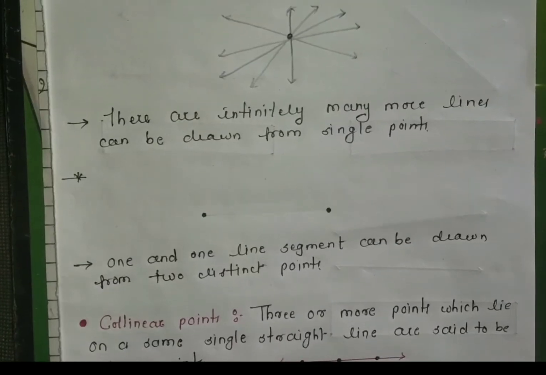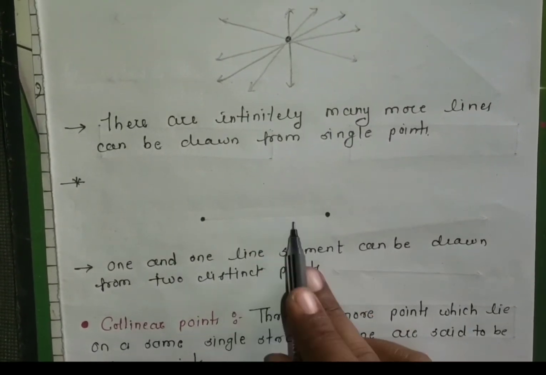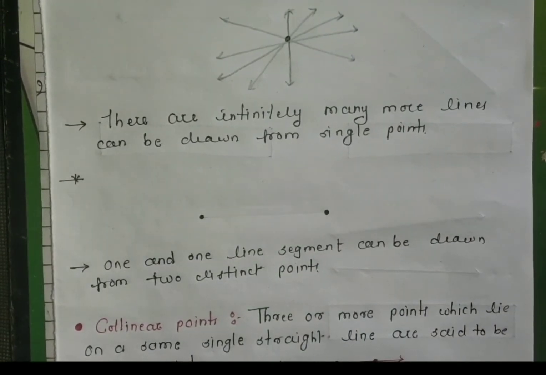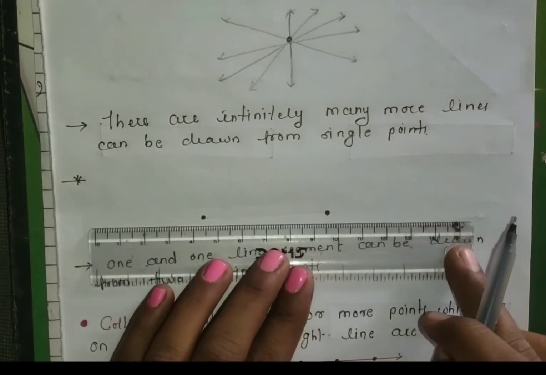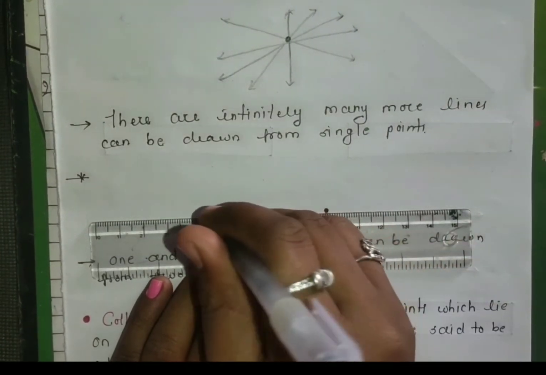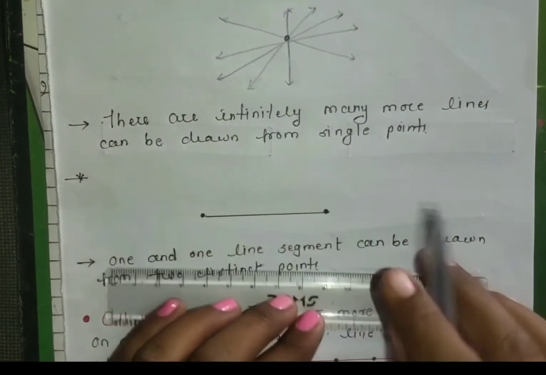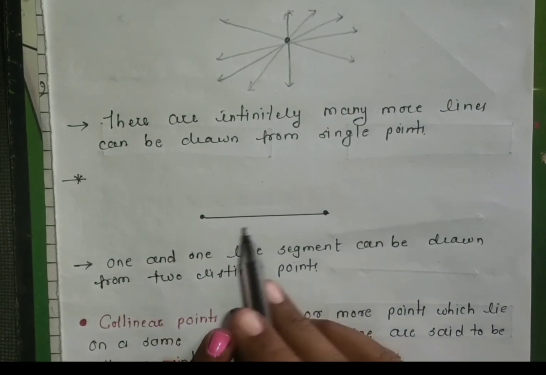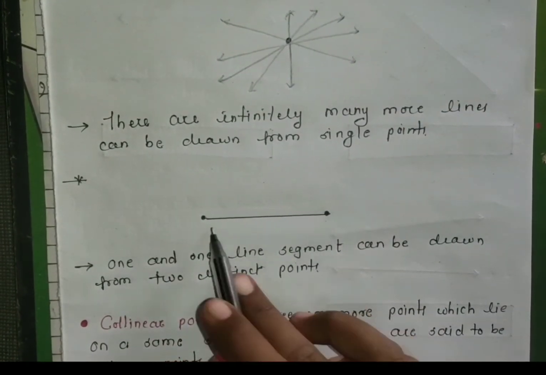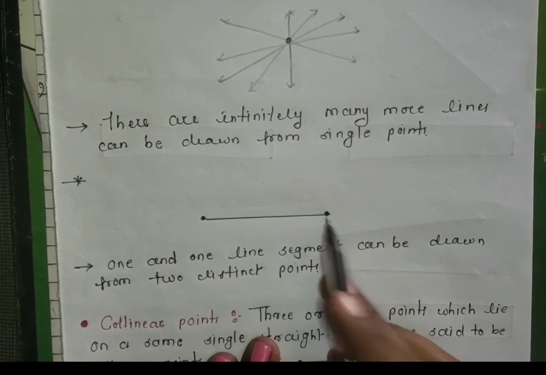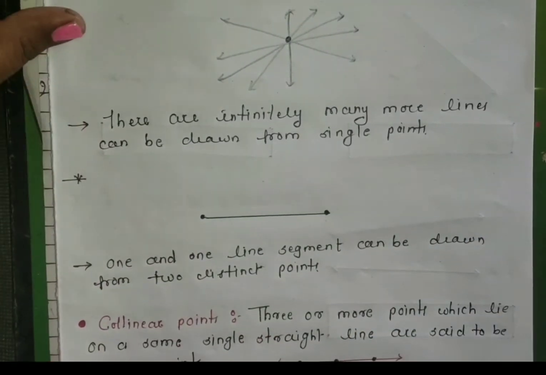Next, now you can see two distinct points. Now tell me, how many distinct lines can be drawn from these two distinct points? I can draw a segment like this. That means only one line segment can be drawn from two distinct points. That is another point to be remembered.